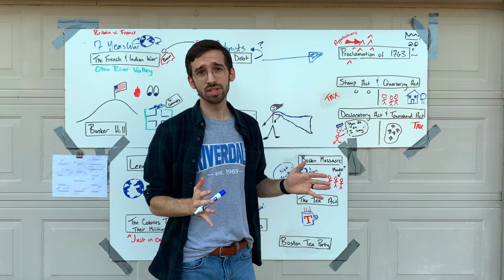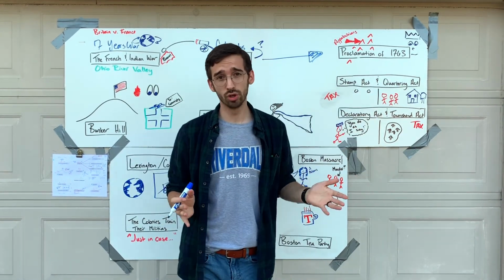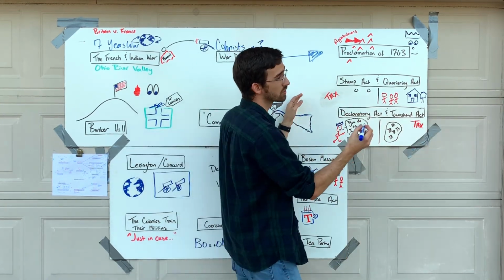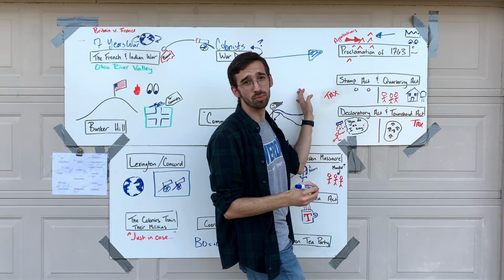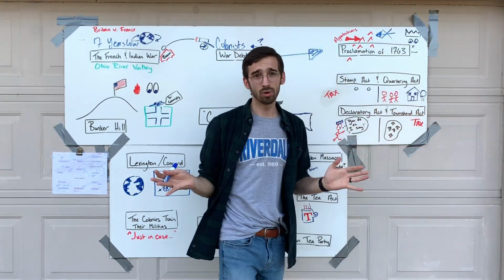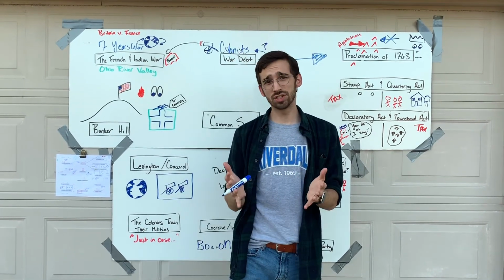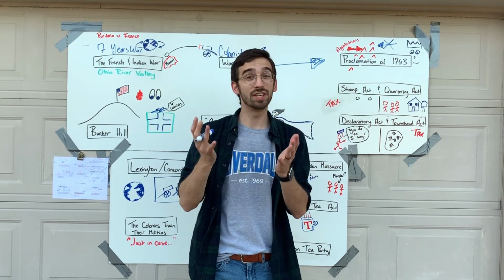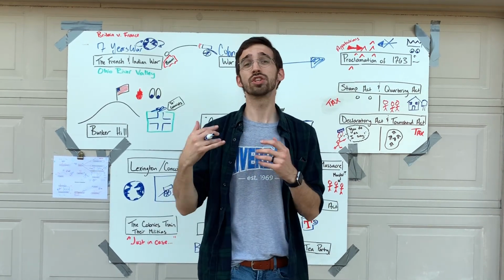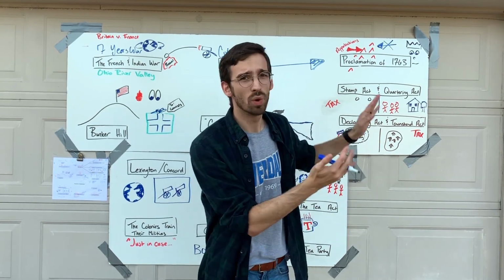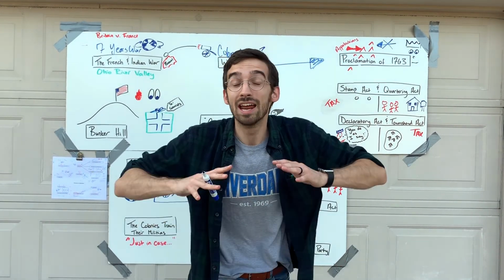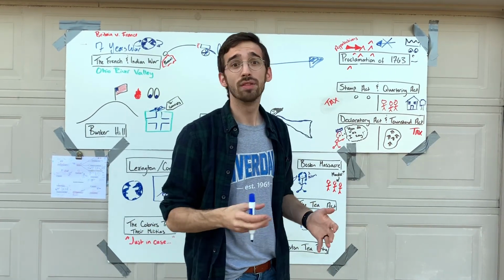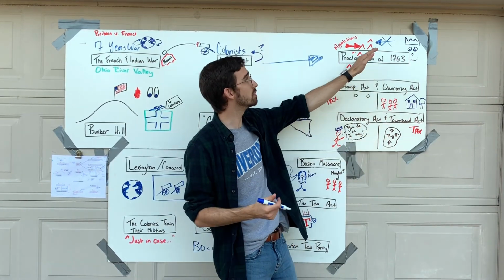The Proclamation of 1763 is issued by King George III, right over here, King of Britain, and he issues this proclamation saying that no colonists can move west of the Appalachian Mountains. The colonists don't listen to the Proclamation of 1763 because who's going to enforce it? King George is the King of England, 1,000 miles away across an ocean, and besides, everything west of the Appalachian Mountains is wilderness anyway, and who's going to find them when they get there? Who's going to track them down? Nobody. So they break the Proclamation of 1763, they keep moving west.